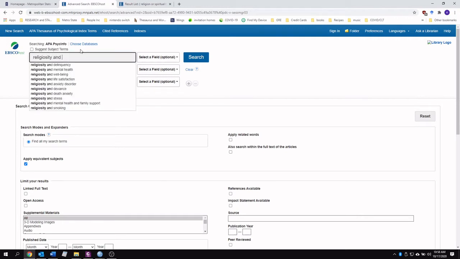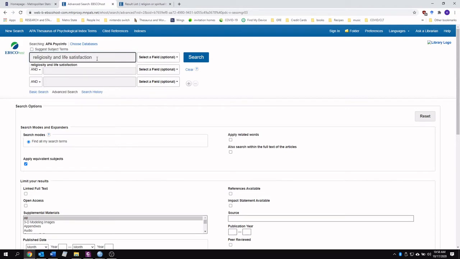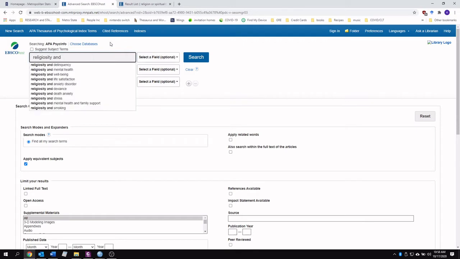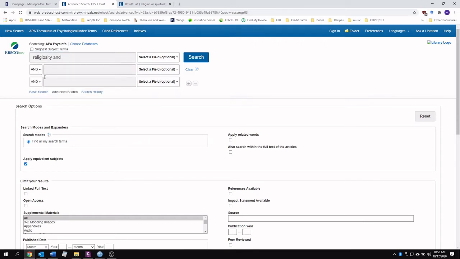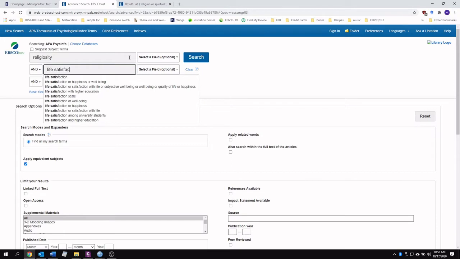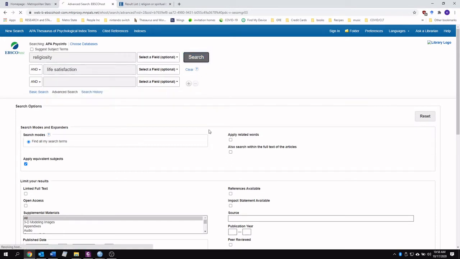So I can do "and life satisfaction" up here, and that's going to give me the same results. But it's helpful to have these separate ones to organize, and I'll show you exactly what I do. So first we're just going to do it the plain old vanilla way and see what we get. So life satisfaction. And we're going to click search.